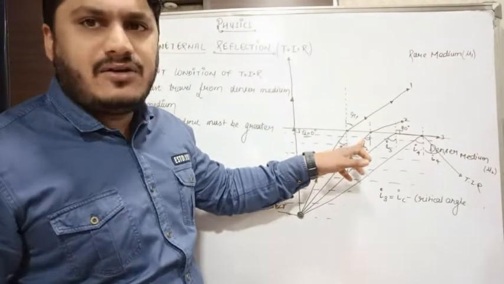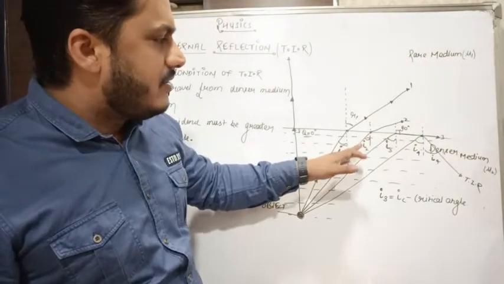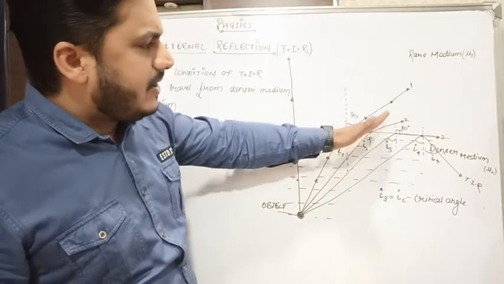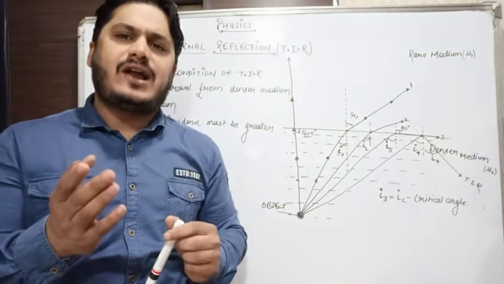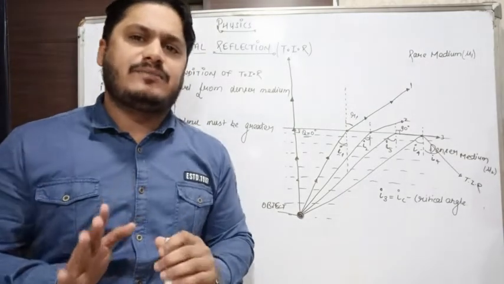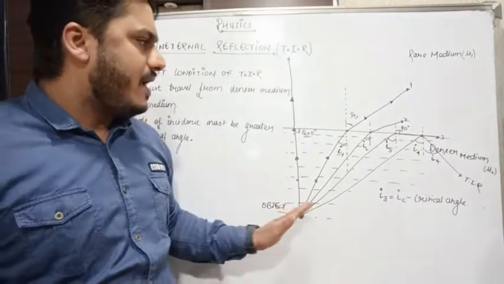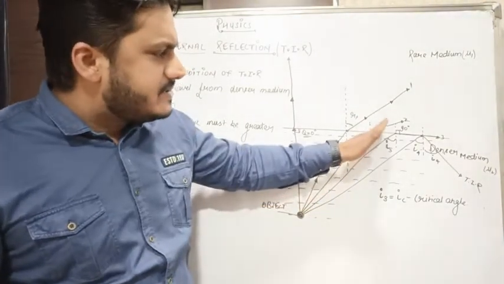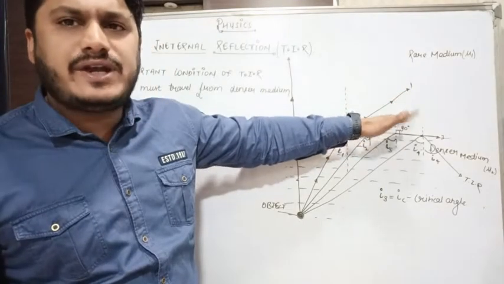The value of I1 is increased and it becomes I2. Here, what happens to the light? It will bend more. If you increase the angle of incidence, the angle of refraction automatically increases, because this happens due to Snell's law.